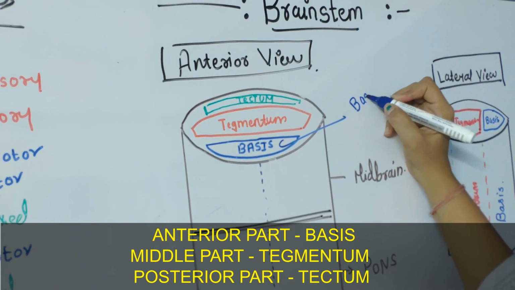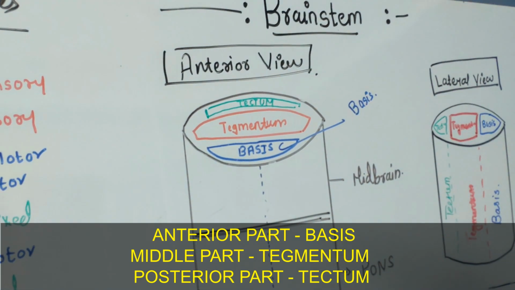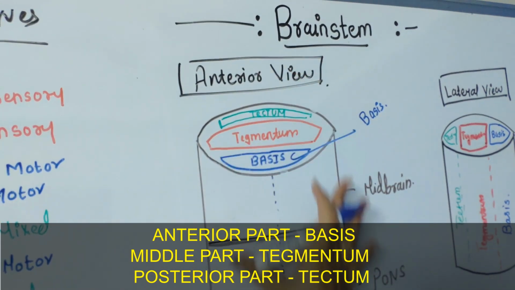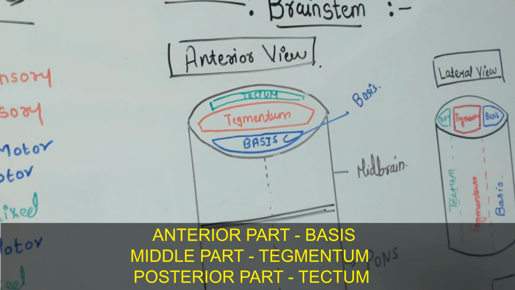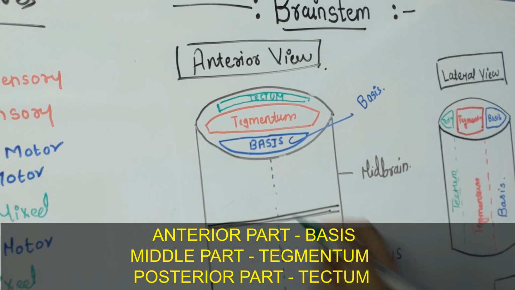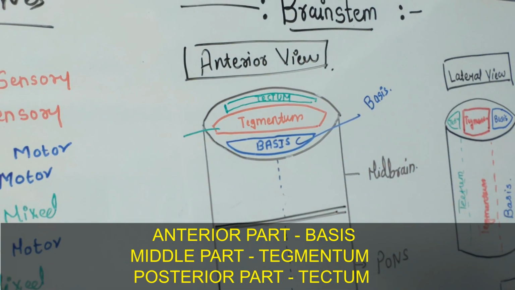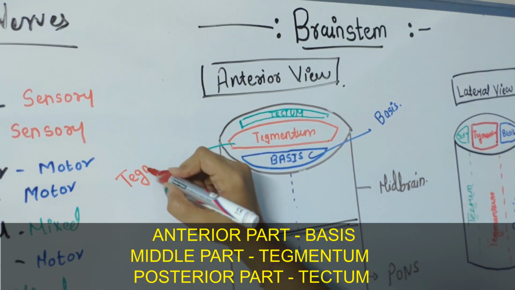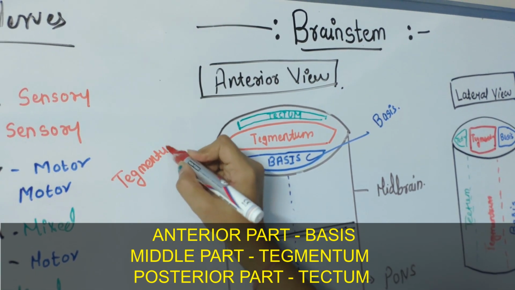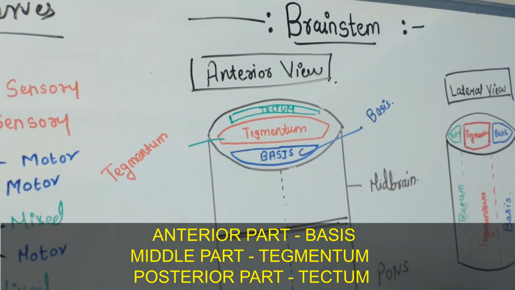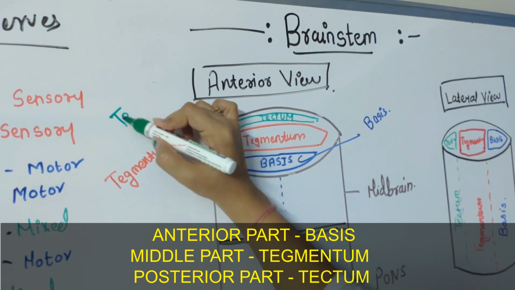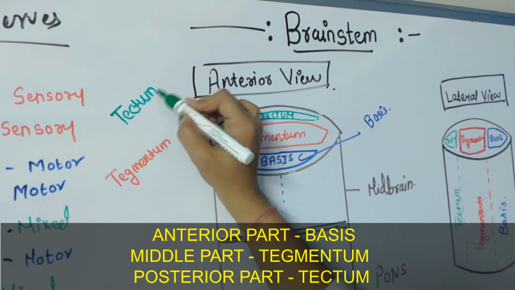This is the basis. Clear? Now this is the most middle part of the brainstem, which is called the tegmentum, and the most posterior part of the brainstem is called the tectum. Fine.